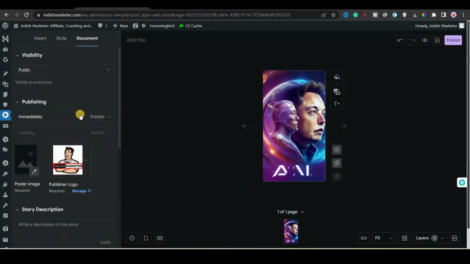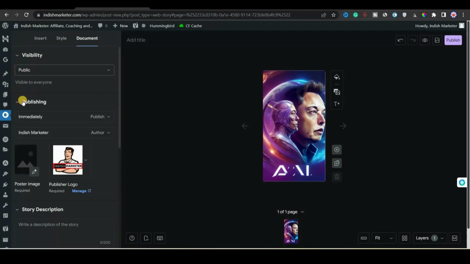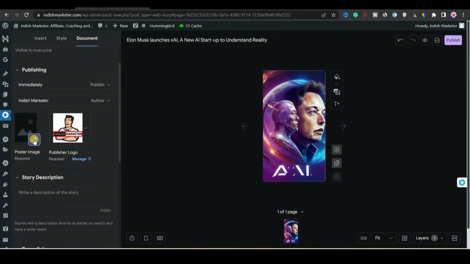The most important thing is to go to the document and set up things like writing the title and all the stuff, right. So to write the title, I will just take the page 1 title, that is, Elon Musk launches xAI, a new startup to understand reality, and I will paste it here in the add title. Okay, and I will change the entered line into title case so that it looks like a title. Then the next step is to change the poster image, right.